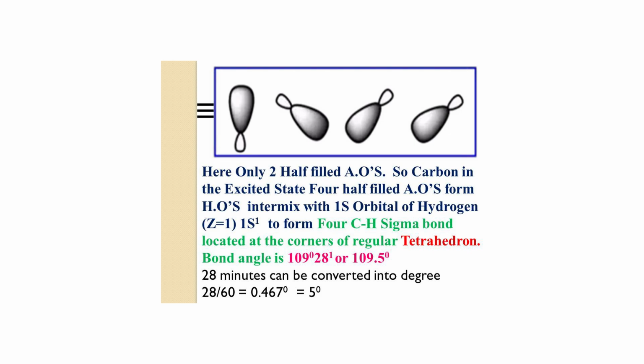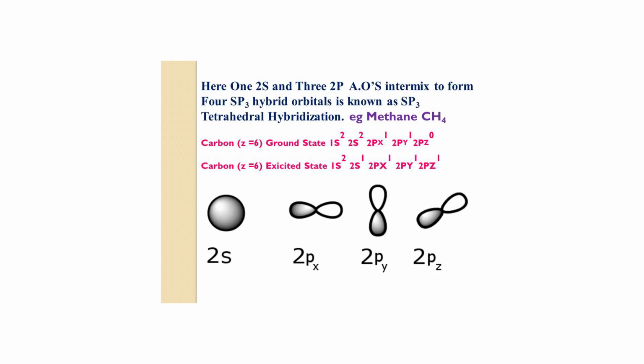Can you give an example? Methane. In methane, the central atom is carbon. In the ground state, carbon has atomic number 6. The subshell-wise electronic configuration is 1s2, 2s2, 2px1, 2py1 and 2pz0. Here the central carbon atom has only 2 half-filled atomic orbitals. So in the excited state of carbon, one 2s electron is promoted to 2pz. The subshell-wise electronic configuration is then 1s2, 2s1, 2px1, 2py1 and 2pz1.